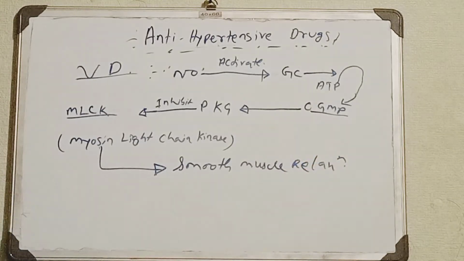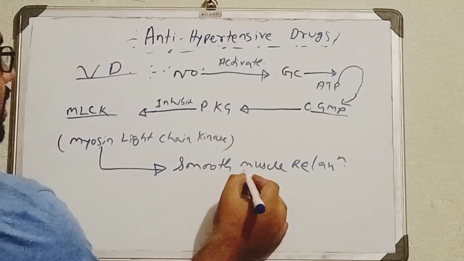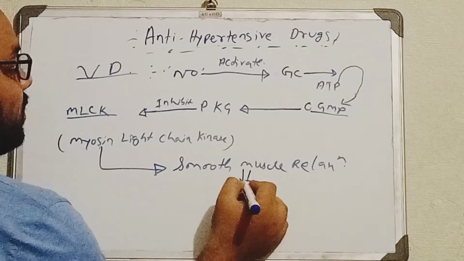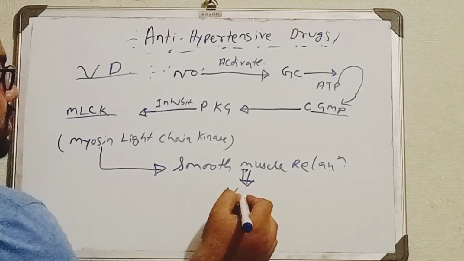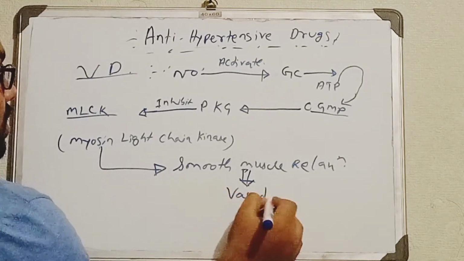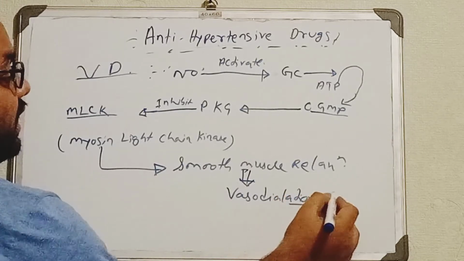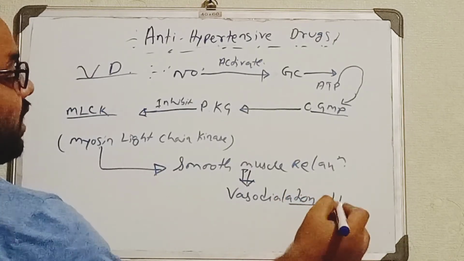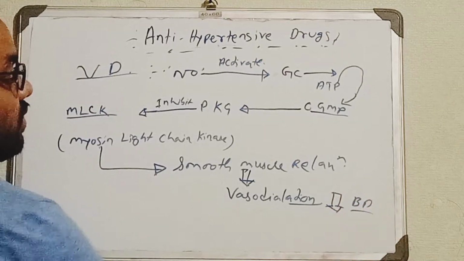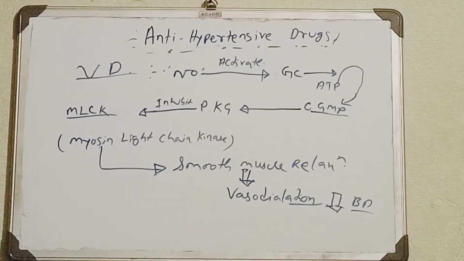Okay, and whenever we see there is smooth muscle relaxation, basically there will be vasodilation, that is the thing that we desire. And whenever this vasodilation is there, ultimately we can say easily the blood pressure will be reduced. So that is also useful for the patients in case of hypertension. Okay. Hope you understood these mechanisms.